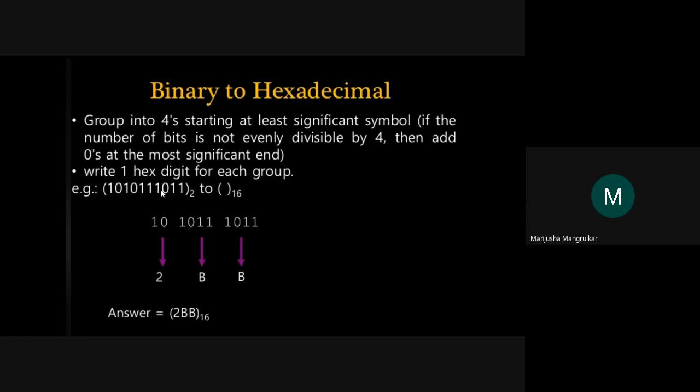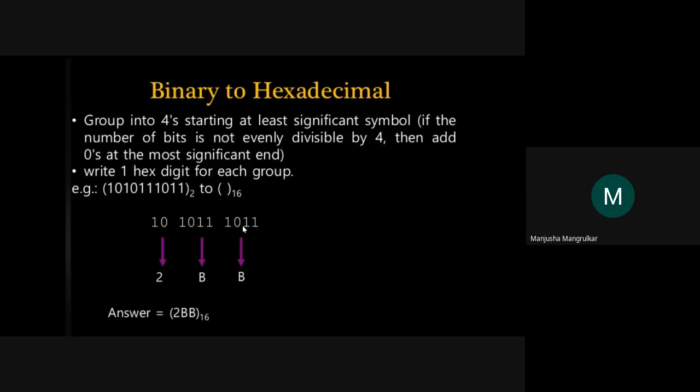So from the LSB, 1101 is one group. Then the second group is 1101. And the third is 0, 1, and again we can add the MSB 0, 0.